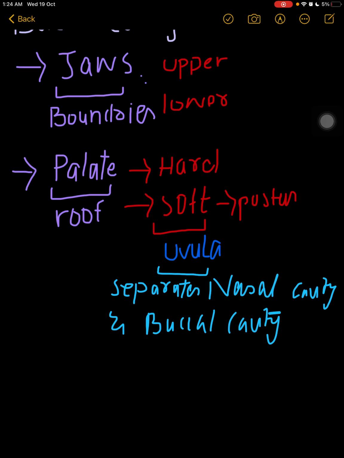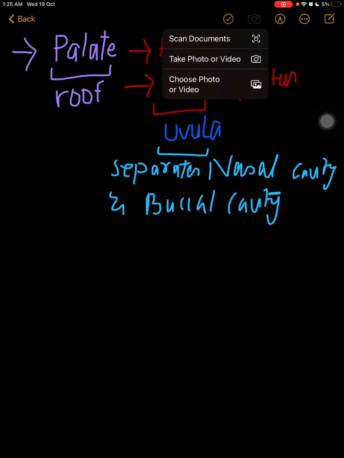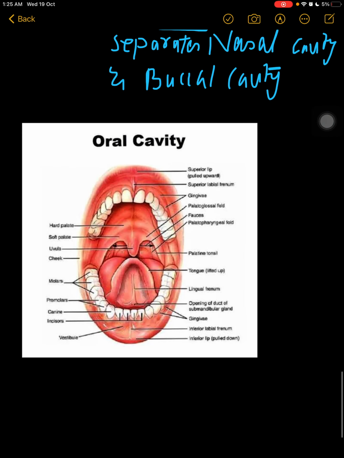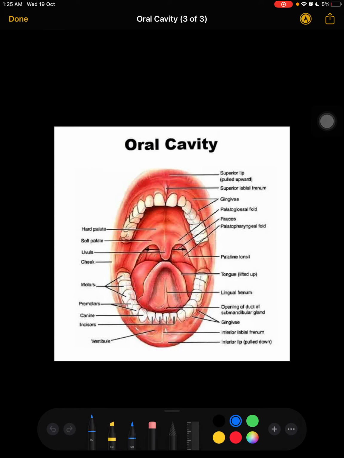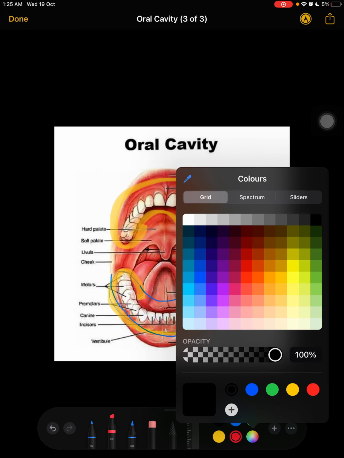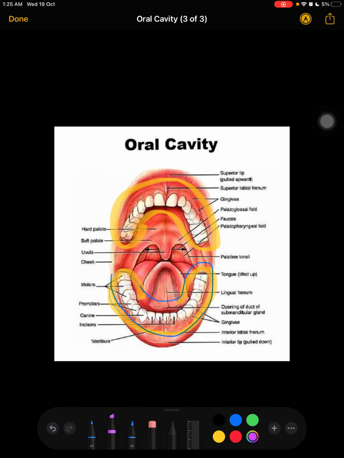Let me explain with a picture. As you can see over here, now let's talk about the oral cavity. First of all, the jaws are present, and these jaws are counted in the oral cavity.